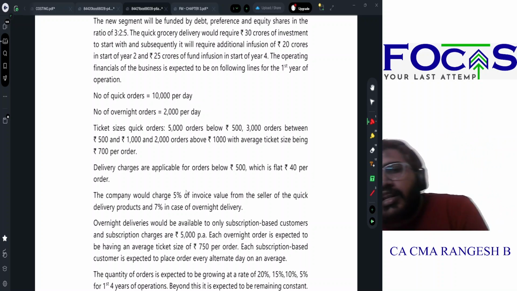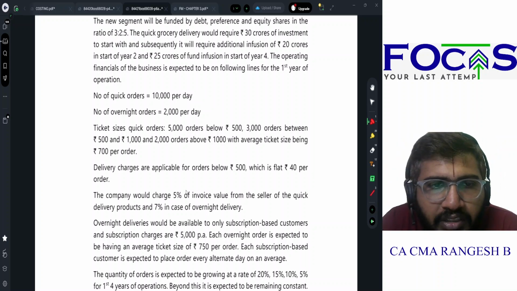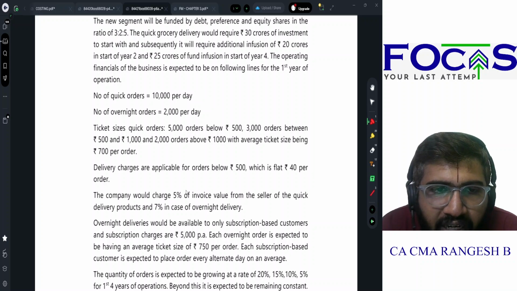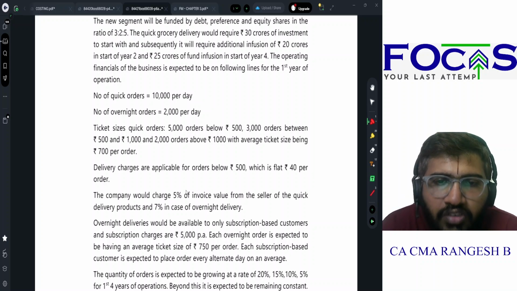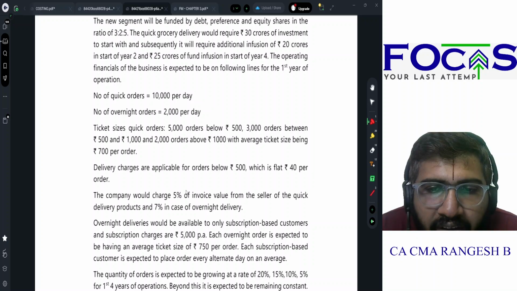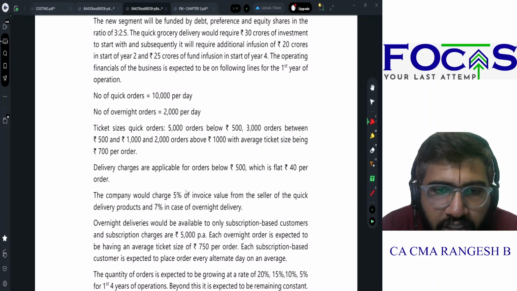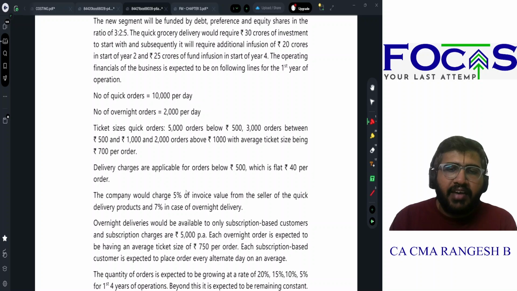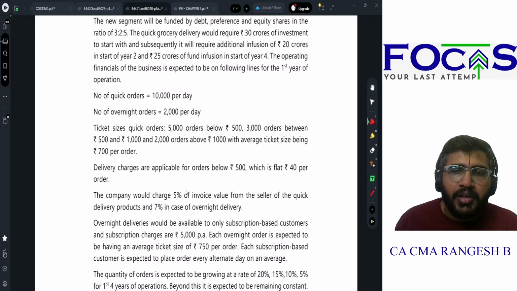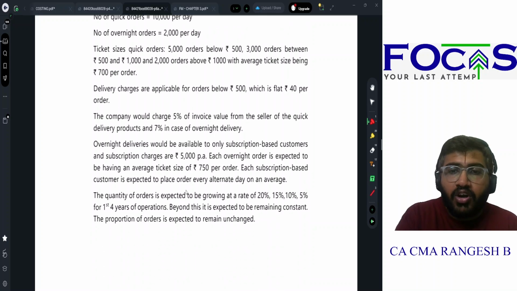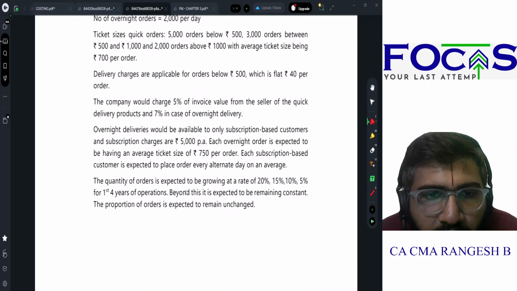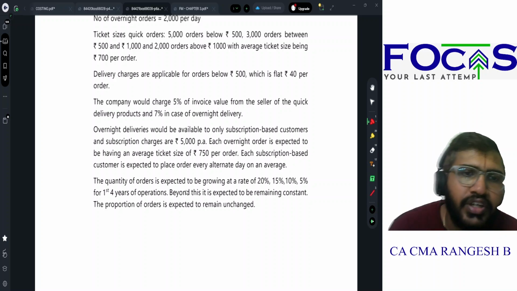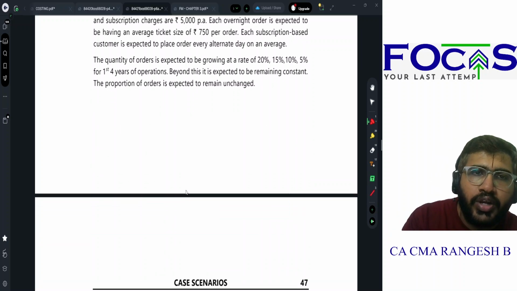Delivery charges are applicable for orders below rupees 500 at rupees 40 flat per order. The company would charge 5% of the invoice value from the seller of the delivery products and 7% in case of overnight delivery. Overnight delivery should be available only to subscription-based customers, which is at 5,000 per annum. Each overnight order is expected to be having an average size of 750. Each subscription-based customer is expected to place order every alternate day on an average. The quantity of orders expected to grow at the rate of 20, 15, 10, and 5 for the first 4 years of operations. Beyond this, it is going to be constant.